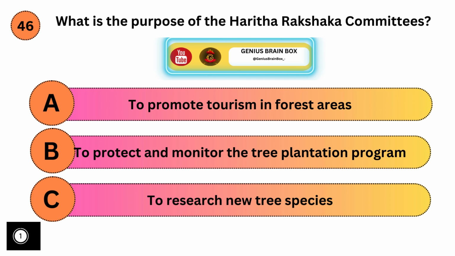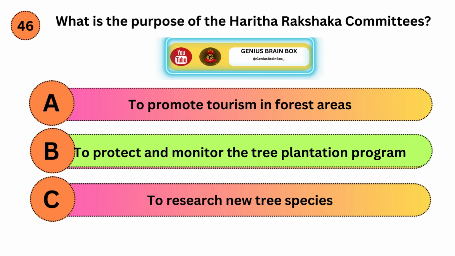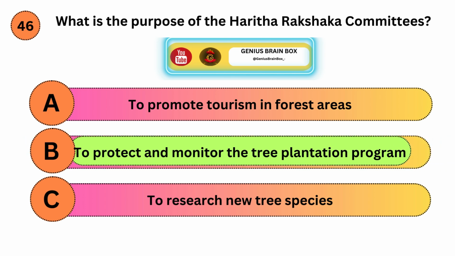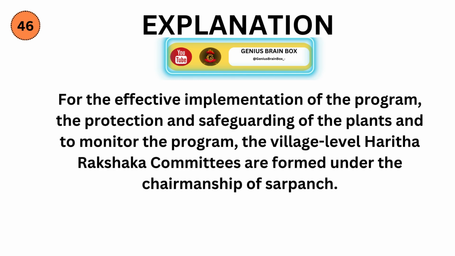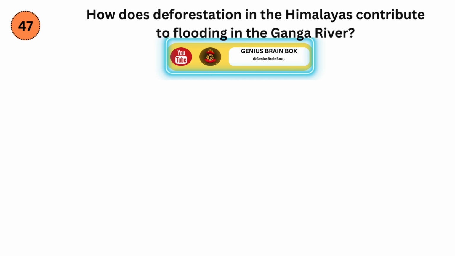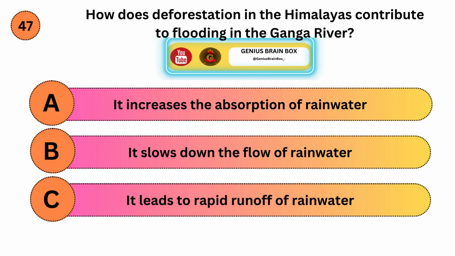Correct answer is B. Explanation. For the effective implementation of the program, the protection and safeguarding of the plants, and to monitor the program, the village-level Harita Rakshaka committees are formed under the chairmanship of Sarpanch. How does deforestation in the Himalayas contribute to flooding in the Ganga River? Option A, it increases the absorption of rainwater. Option B, it slows down the flow of rainwater. Option C, it leads to rapid runoff of rainwater.